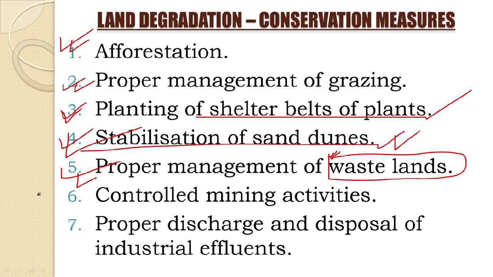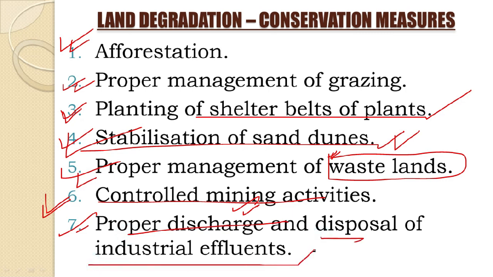Next we see that mining activities must be controlled. Okay, and seventh, we see that proper discharge and disposal of industrial effluents. It should be discharged properly and it should be disposed of properly. Effluents here means industrial wastage. Okay, so that is how we come to the end of this lesson.